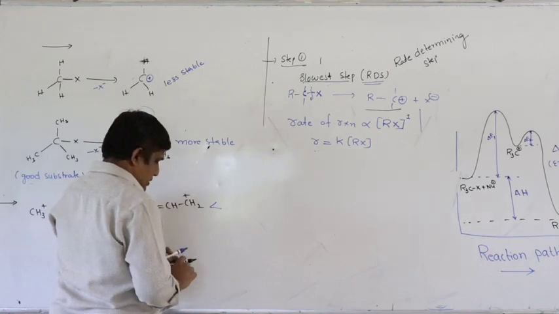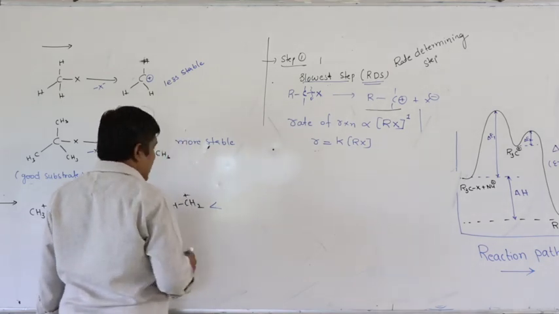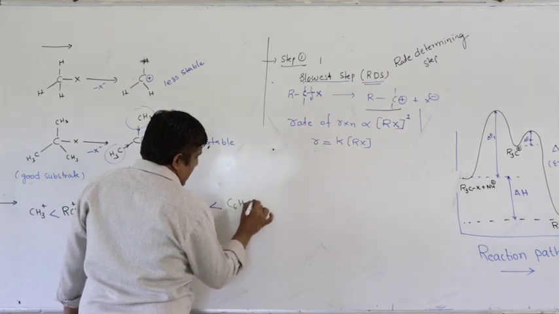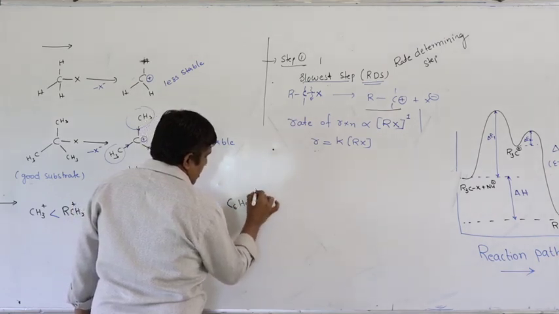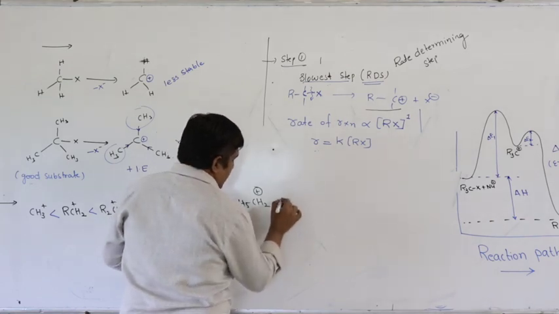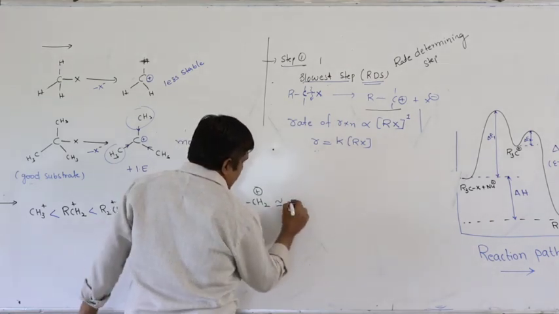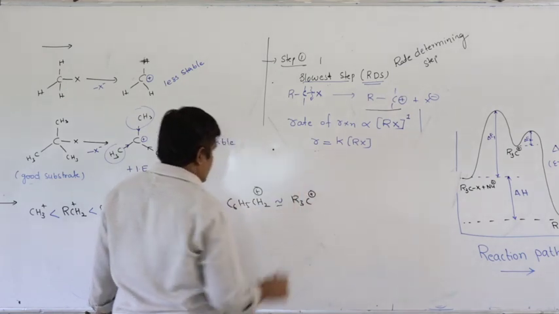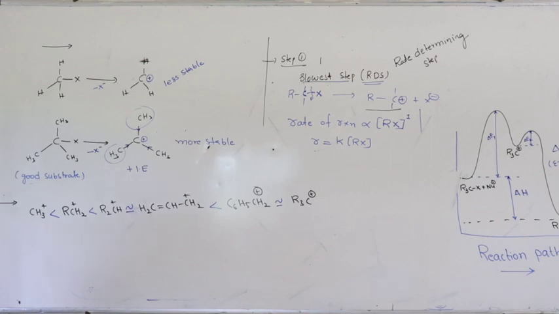The next one is aromatic halides, say C6, benzyl halides. Benzyl carbocation is more stable, which is approximately equal to or slightly less than a tertiary carbocation. So, this is the stability order of carbocations.